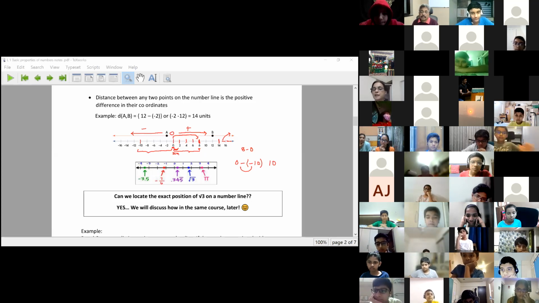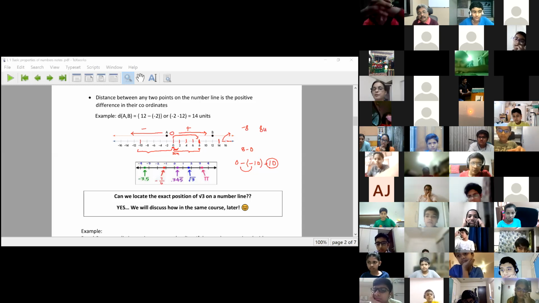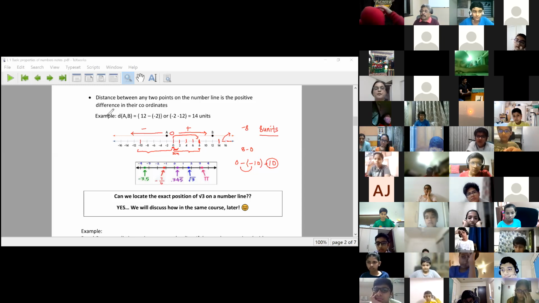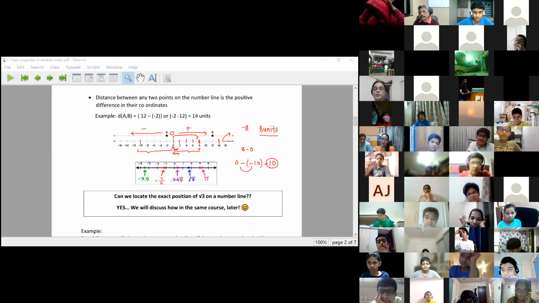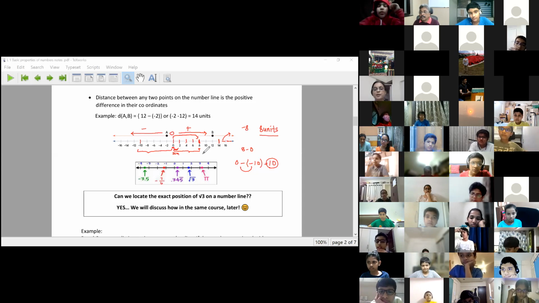And distance is always positive. Even if I do 6 minus 14, it will come as minus 8, but distance will always be called 8 units. I can never say distance is negative. Distance is always positive. So it is a positive difference of their coordinates. The distance between any 2 points on the number line: just subtract the coordinates and take the value positively.